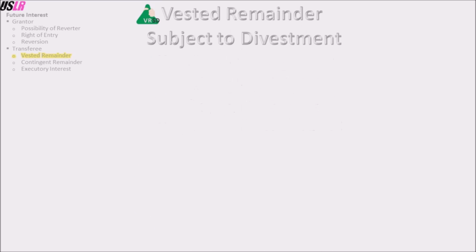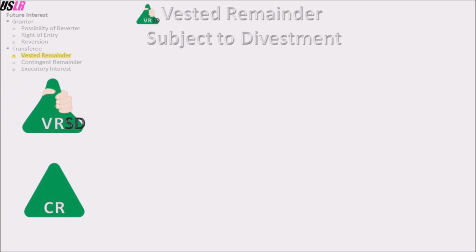Now for the last vested remainder, the vested remainder subject to divestment. We are discussing this last type of vested remainder right before discussing contingent remainders because I want to emphasize that this is the vested remainder that gets confused with being a contingent remainder, and vice versa. A vested remainder subject to divestment has a condition.